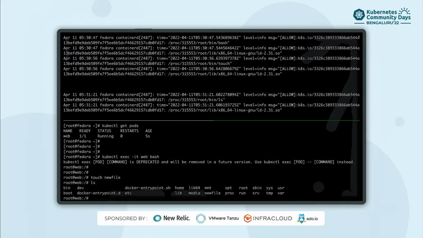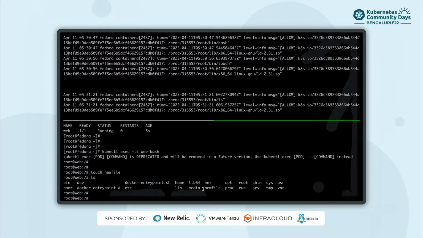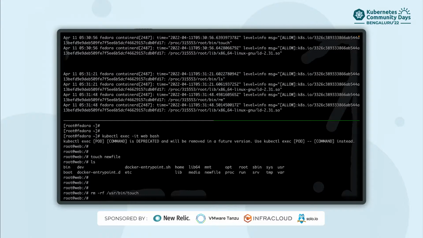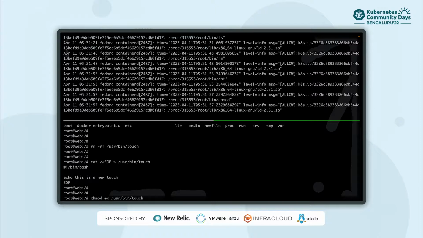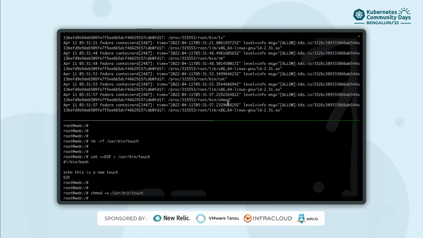All right, we can see that this new file was accessed here. So let's try to simulate something. Like an attacker tries to remove an existing binary and replace it with something new. Let's say our application depends on this binary, and it will eventually shell out and exec this binary. So as an attacker, we are trying to remove that binary and create a new one in its place. So this new binary is created. Let's give it executable permissions.